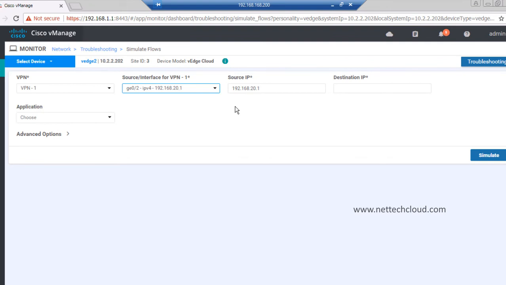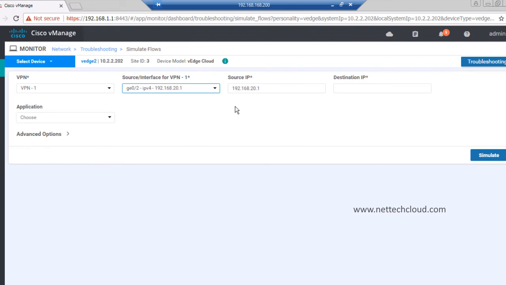And the VPN cannot have a name assigned to it. Only a number is allowed, any number from 1 to 65,530, excluding 512, because 512 is what? Management VPN. So VPN here is similar to the VRF concept. The only difference is what? In VRF we can use a name, but in VPN only numbers are allowed, right?